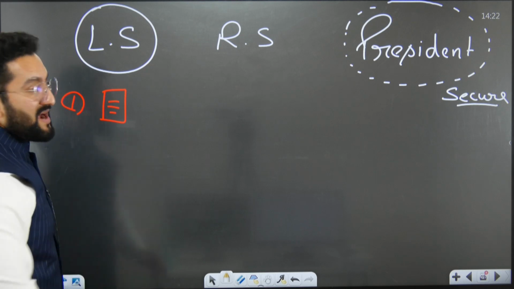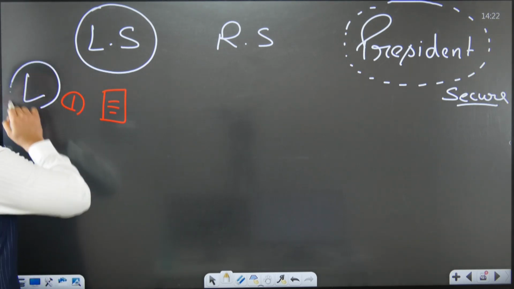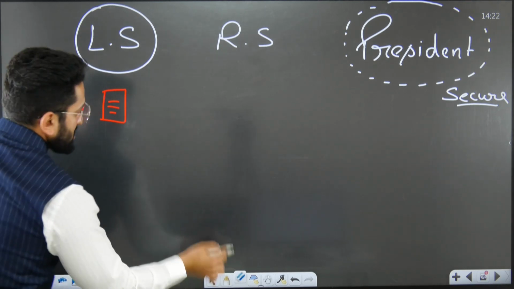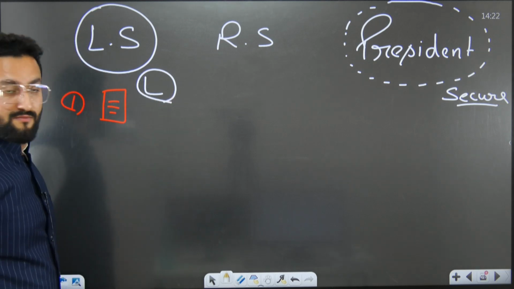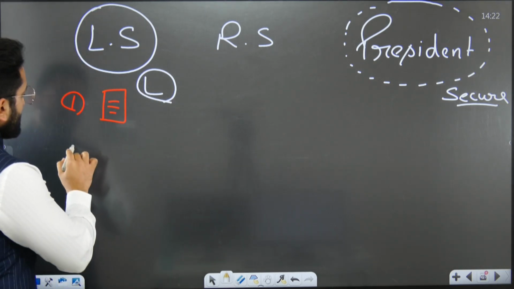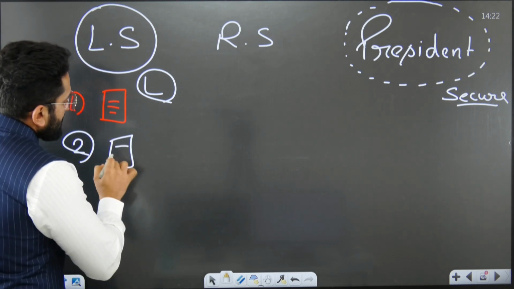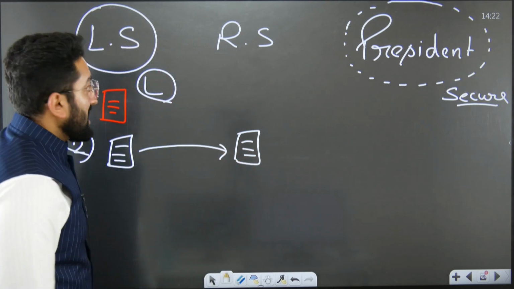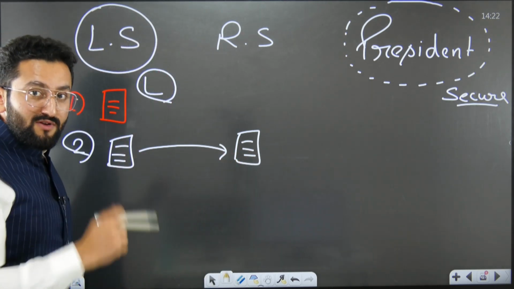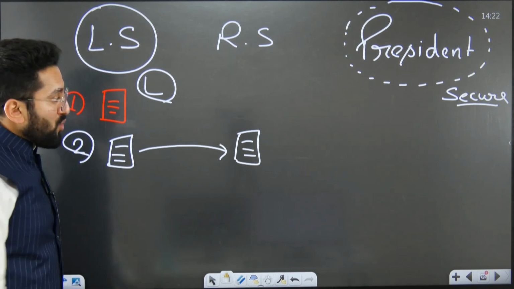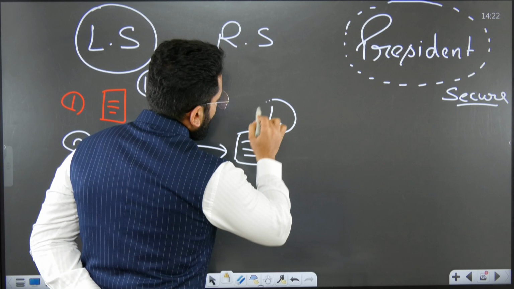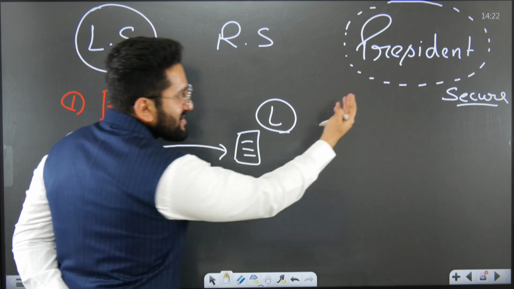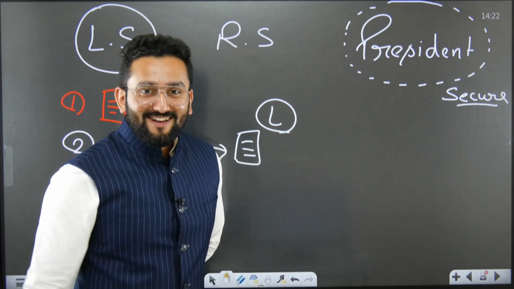Now what is going to be the impact on this bill? This bill will lapse. I think it is visible to you. This bill will lapse because it was there in Lok Sabha. Now second case. A bill was passed by Lok Sabha, presented before Rajya Sabha, and now Lok Sabha lapsed, because all the cases are with regard to Lok Sabha lapse. Now what is going to happen with this bill? This bill will also lapse. Why? Because it has already touched Lok Sabha and it has not touched the security of the President, right?